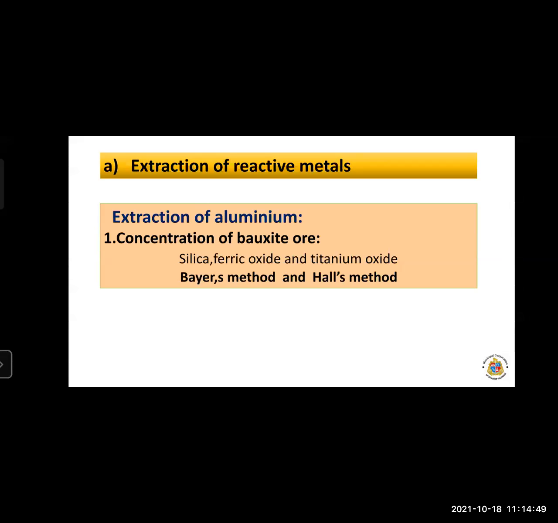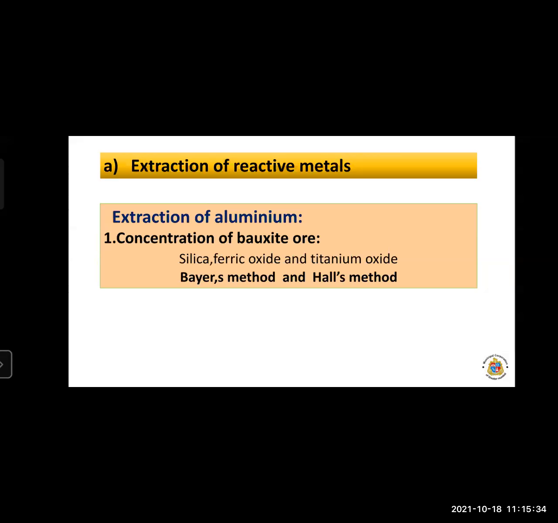What do highly reactive metals do? They lose electrons from their outermost shell and form cations, which have a positive charge. So these metals are electropositive. They react vigorously with water, acids, and oxygen, so their extraction has to be done by a different method, the electrolytic method. Different processes are there.